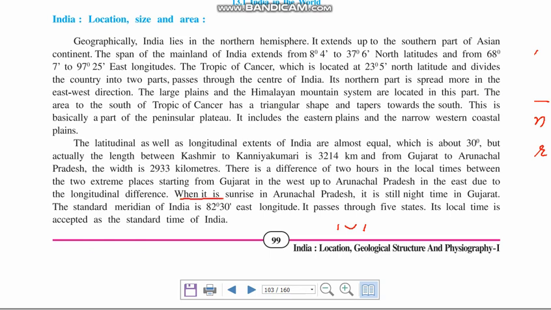See, when the sun rises in Arunachal Pradesh, it is still night time in Gujarat. The standard meridian of India is 82.30 minutes. Remember this: 82.30 minutes is the standard meridian of India. It passes through 5 states. Its local time is accepted as the standard time. So whatever time is here is considered as Indian Standard Time. India is divided into 30 longitudes, and each longitude has 4 minutes. So 4 minutes into 30 is 120 minutes, and that is equal to 2 hours.